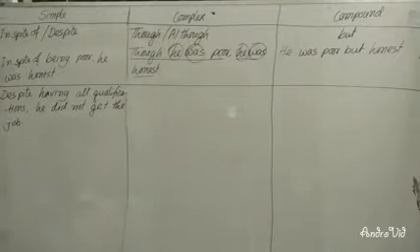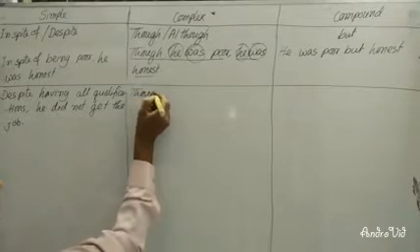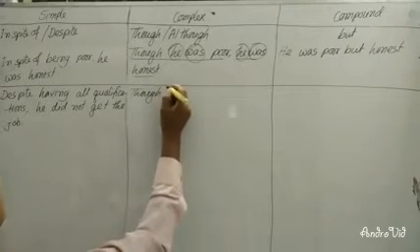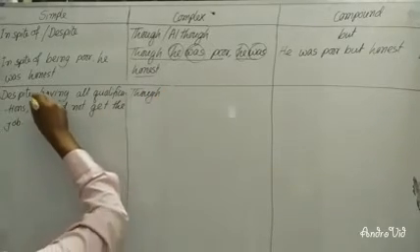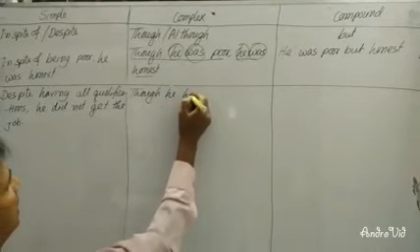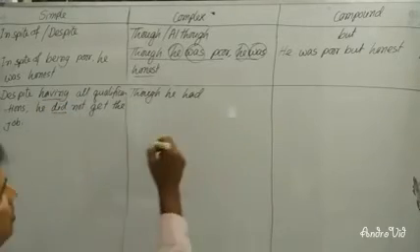Though, as there is no subject, the subjects are the same. He had, if this is past tense, so you will have to use the past form of have.